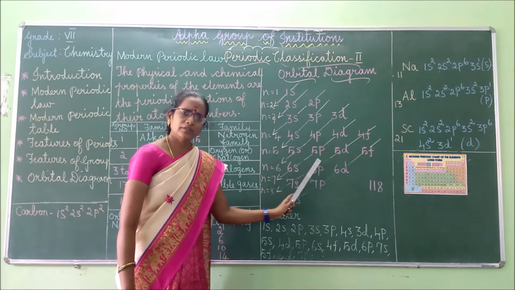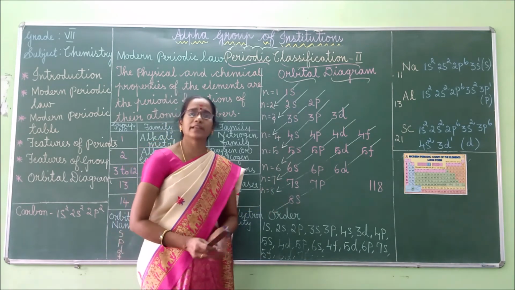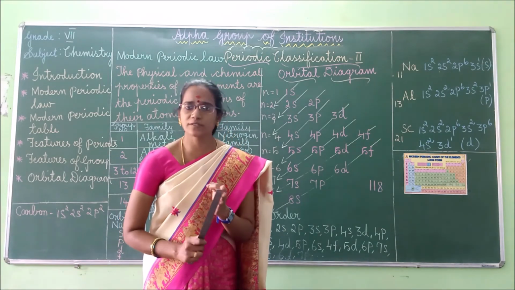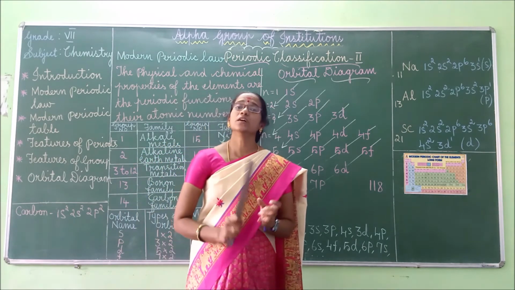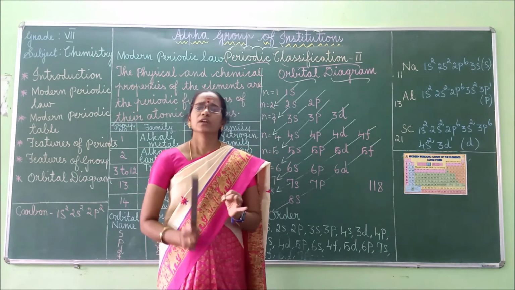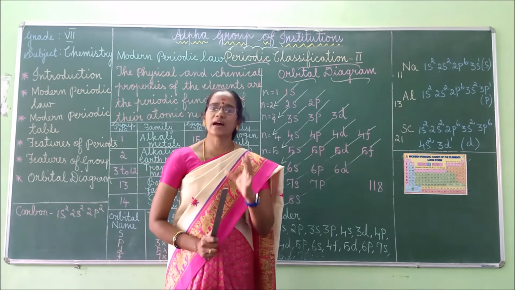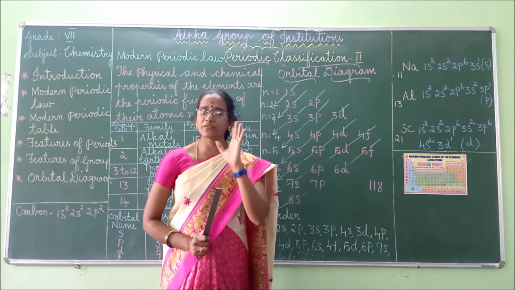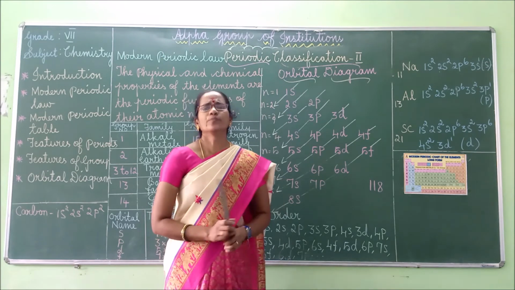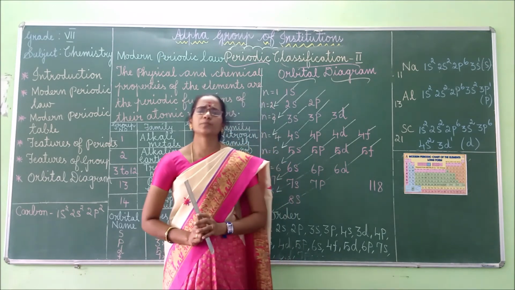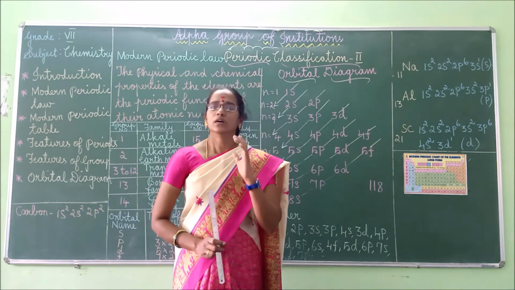For this orbital diagram, you have to remember 3 laws, or principles. One is the Aufbau principle. Second, the Pauli exclusion principle. Okay, so regarding the Aufbau principle, you have already learned about it in your atomic structure lesson.